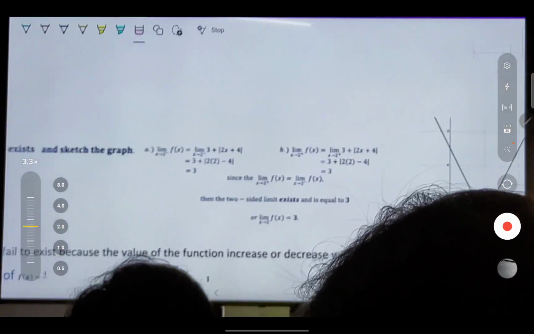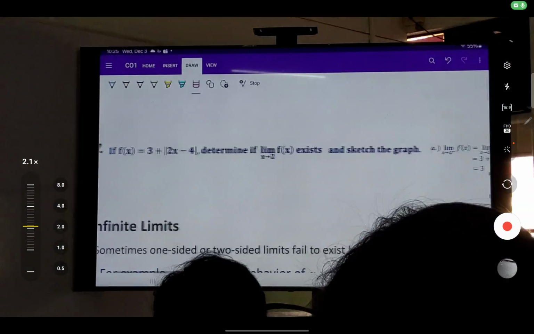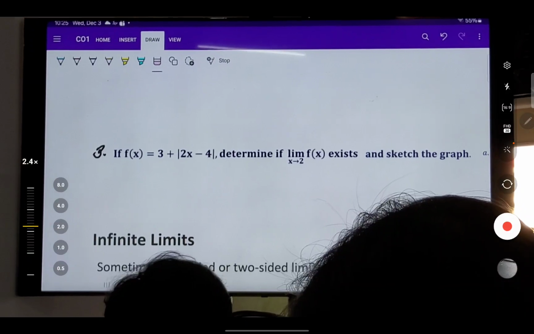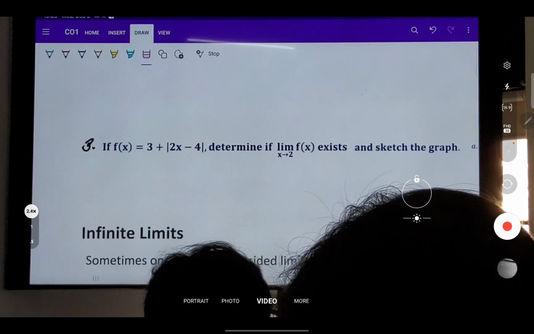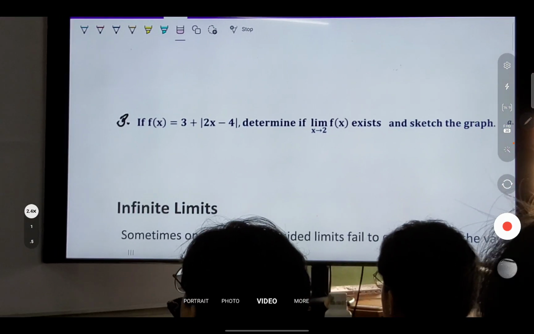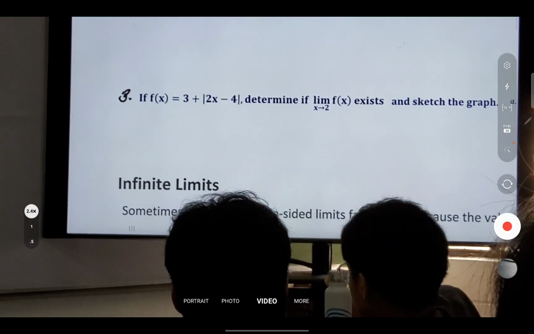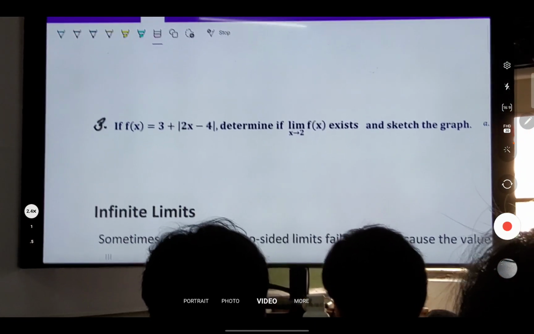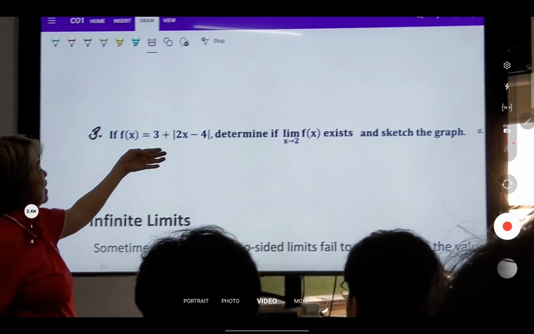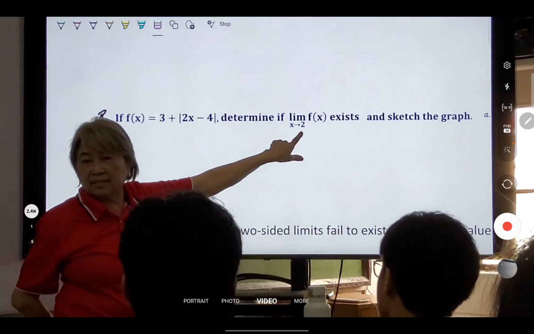Ito yung function. Given f of x is t plus the absolute value of 2x minus 4. The question is, determine if the limit of f of x as x approaches 2 exists. Let's get the graph. So, ano pinapahanap nila? Ang hinahanap is the limit of f of x as x approaches 2. So, ano to? Two-sided. Pinapahanap kung nag-i-exist yung two-sided limit. And you're also asked to sketch the graph of the function.